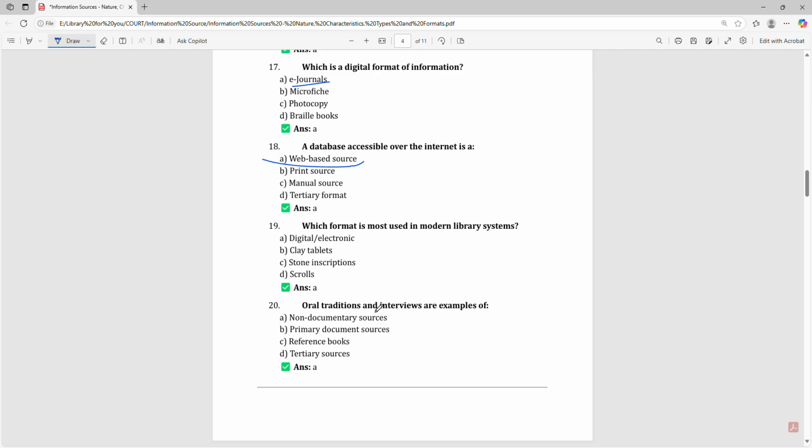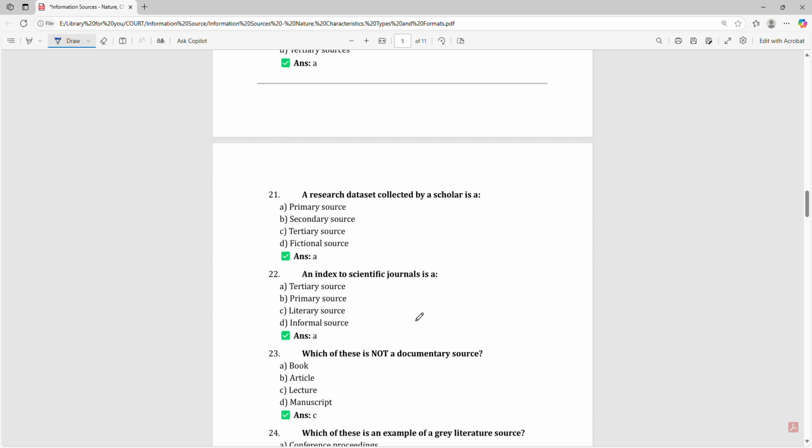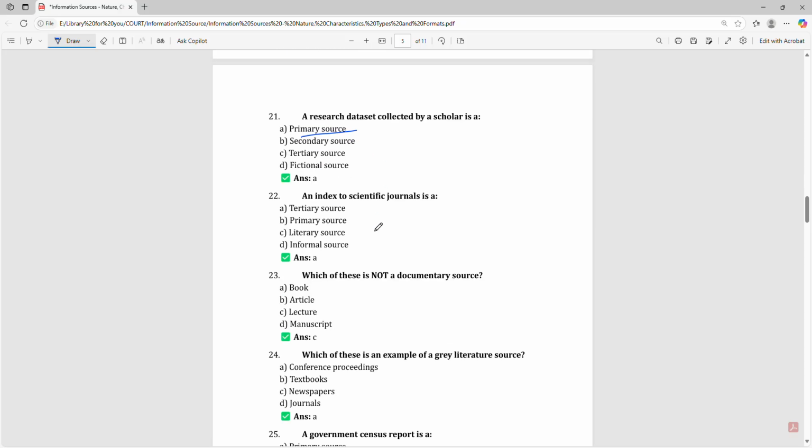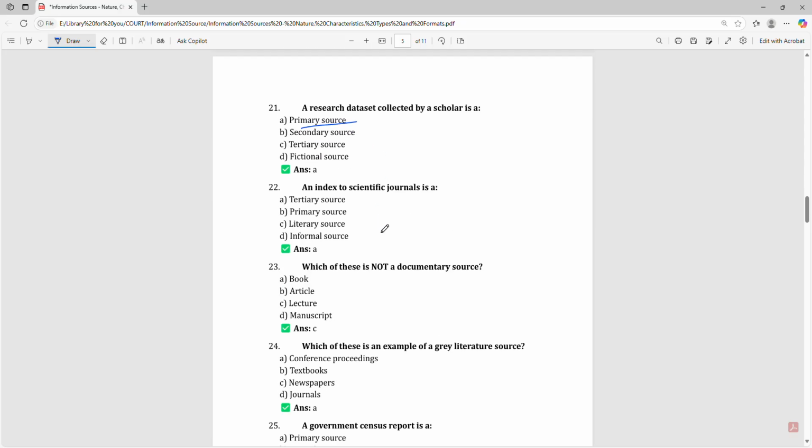Which format is most used in modern library system? That is digital and electronic. Oral traditions and interviews are examples of non-documentary sources. A research data set collected by a scholar is a primary source. An index to scientific journal is a tertiary source.